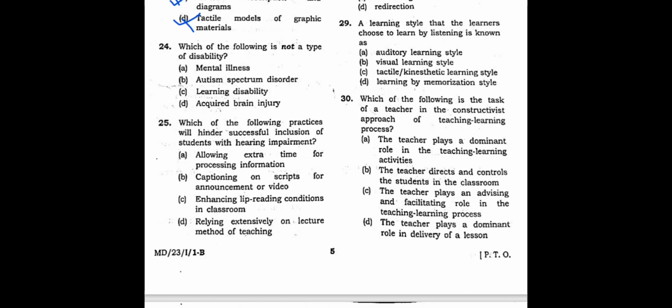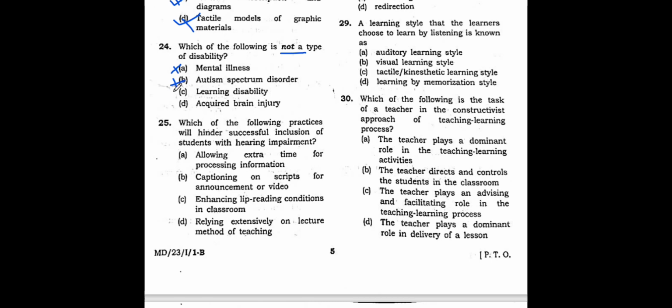Now let's see question number 24. Which of the following is not a type of disability? Again, a negative word here. Mental illness, of course we know it is a type of disability, right? Autism, of course we have studied when we studied learning disabilities.